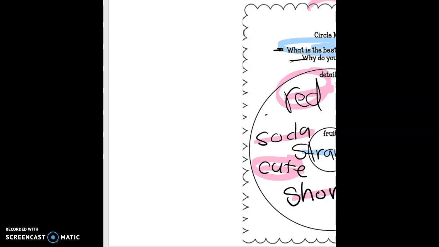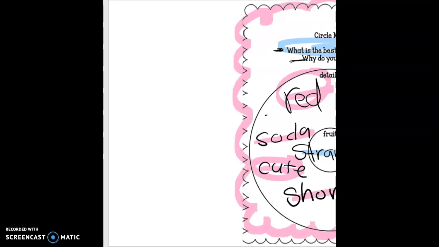So fill in your circle map so that you can have ideas ready for tomorrow's writing project.